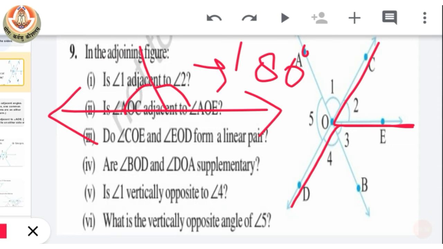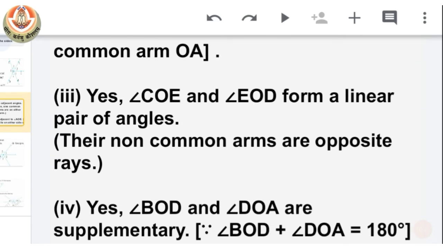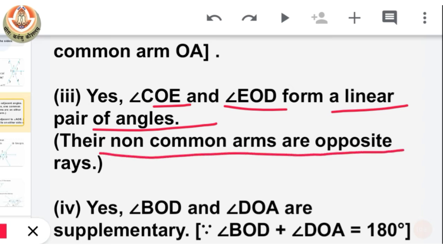That means a linear pair is a combination of adjacent angles and supplementary angles. So we can see here, yes, they are forming a straight line, and also this angle is adjacent to this one. So let's see what the answer should be. Yes, COE and EOD form a linear pair of angles. The reason is their uncommon arms are on the opposite sides of the common arm.